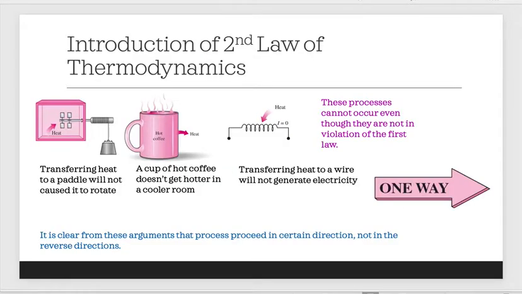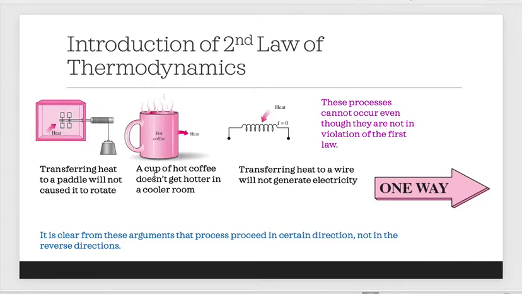So what is the second law of thermodynamics? From our previous lecture, we already know that the first law of thermodynamics is about the conservation of energy, which is that energy cannot be created or destroyed. It can only change in form. But how about the second law? For the second law, it says that processes that involve the transfer or conversion of heat energy are irreversible.